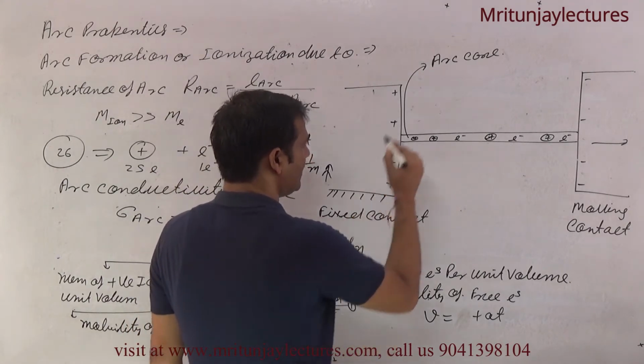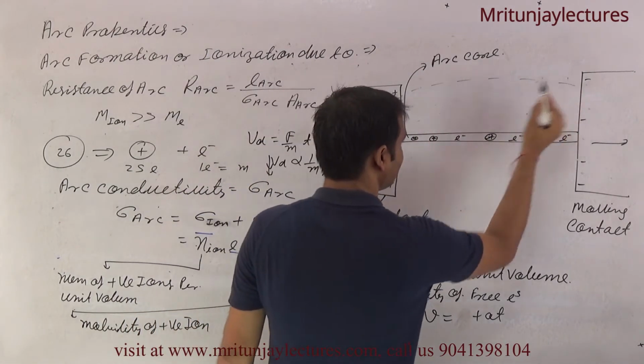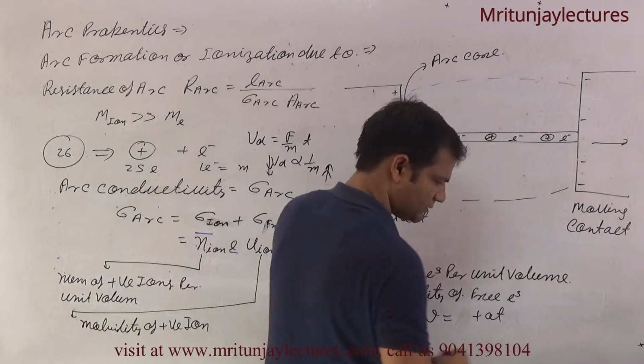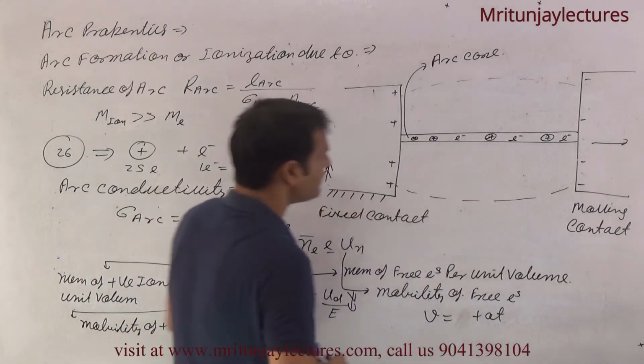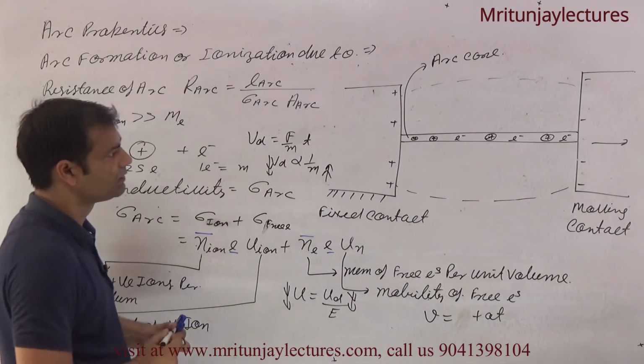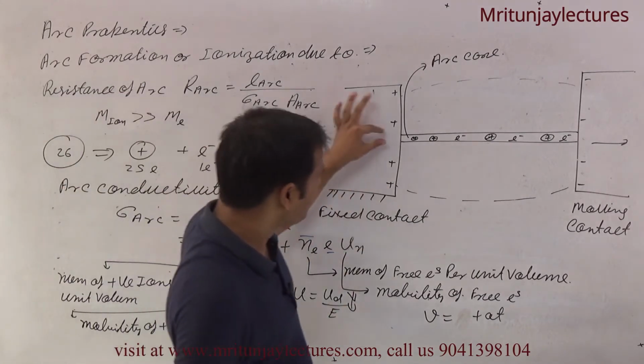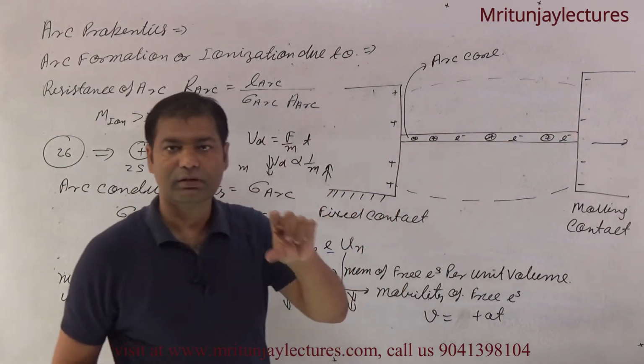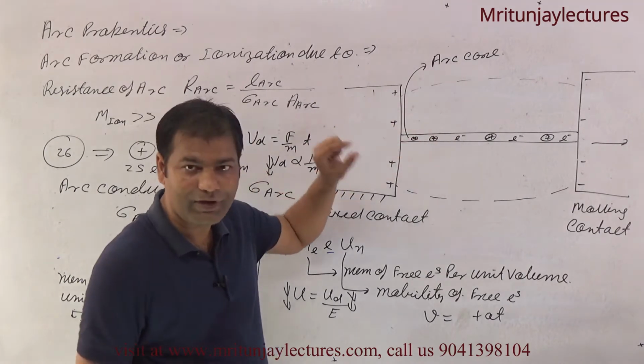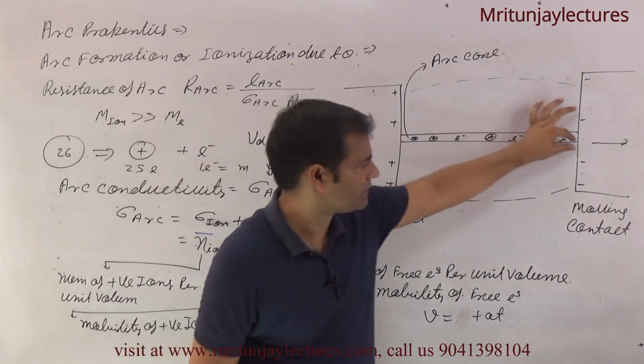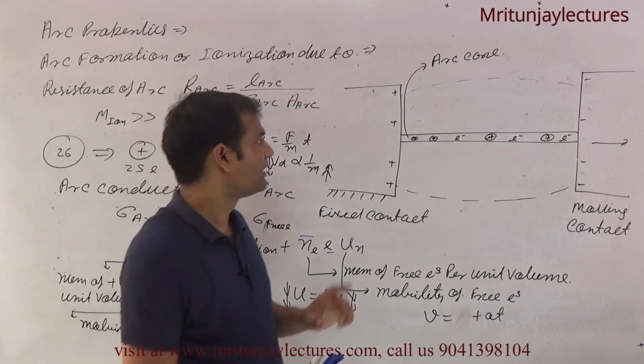Okay, after that, most of the concentration of ions and electrons is in this region. That is called the arc core.